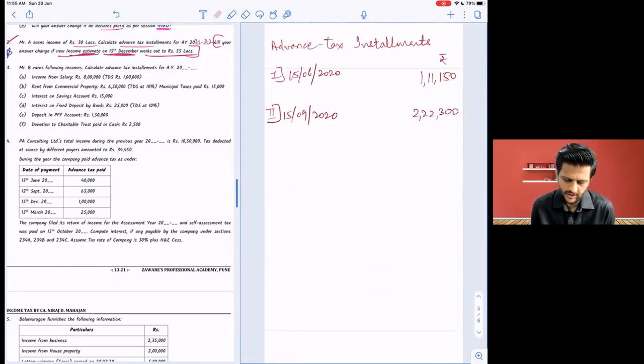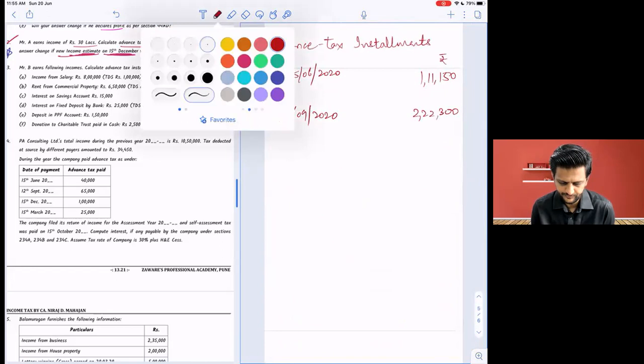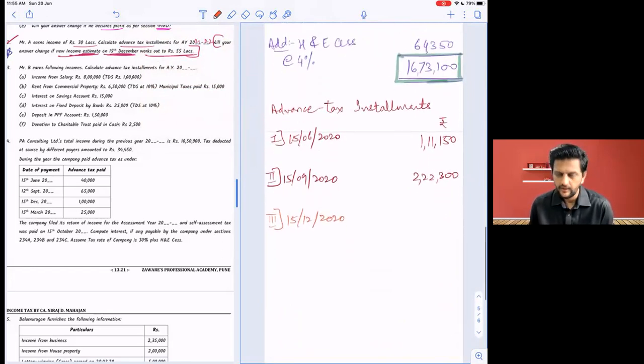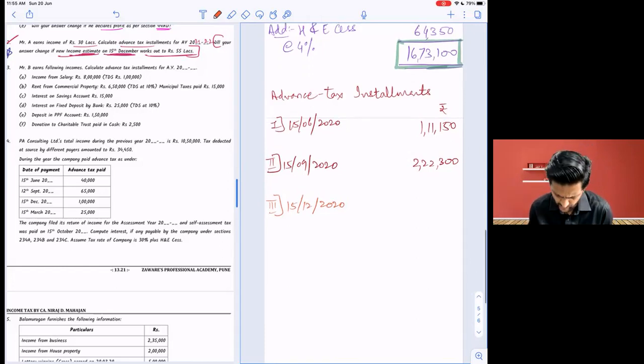Now is the important point. Third one, 15 December 2020. Now important, please pay attention how this will work. You should know that our revised income and revised liability right now is 1673,100. Of that, how much should we pay by 15th December? 75%. Very good. So simple.